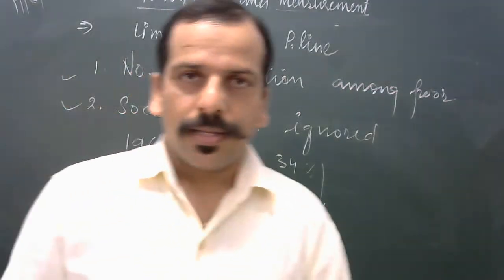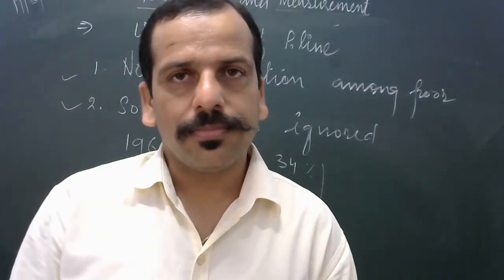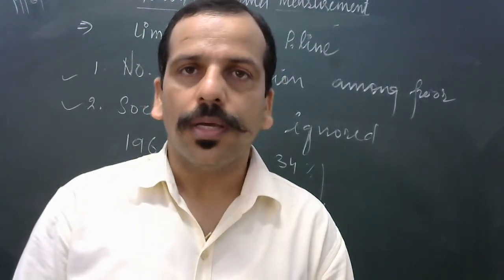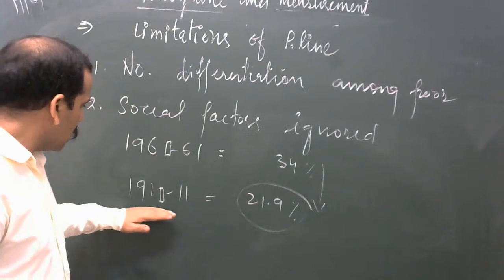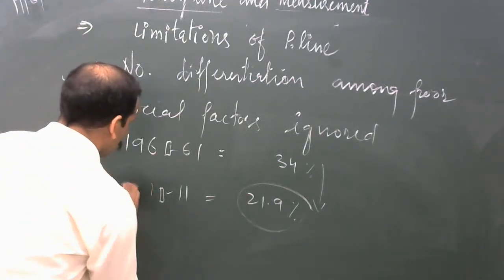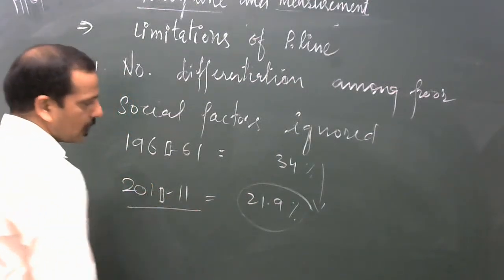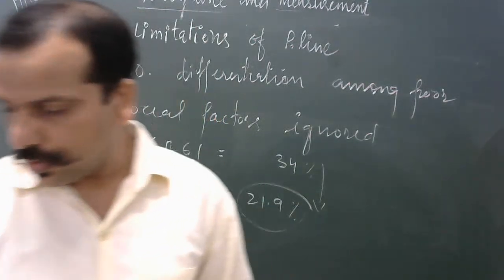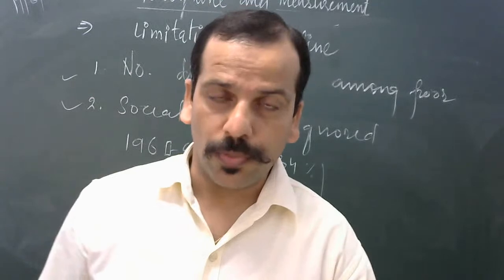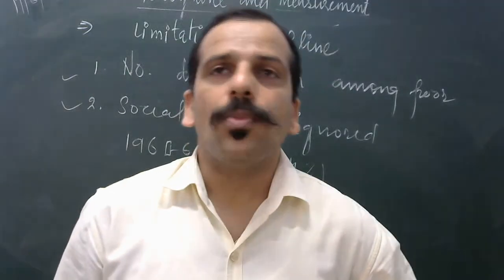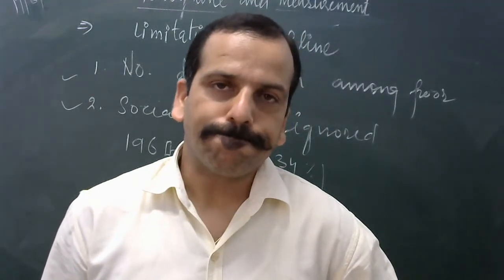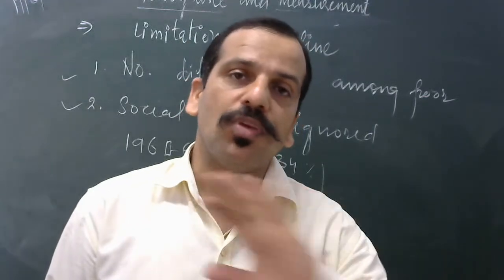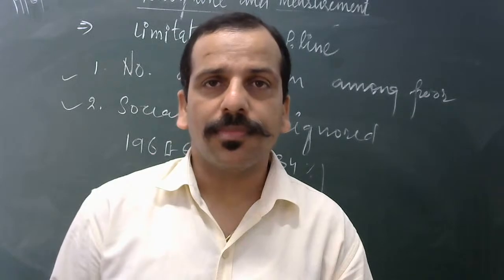If you see the absolute number, around 26 crore in the year 2010 and 11, around 24 crore people were poor. But see the size of the population. The pressure of the population keeps on increasing.